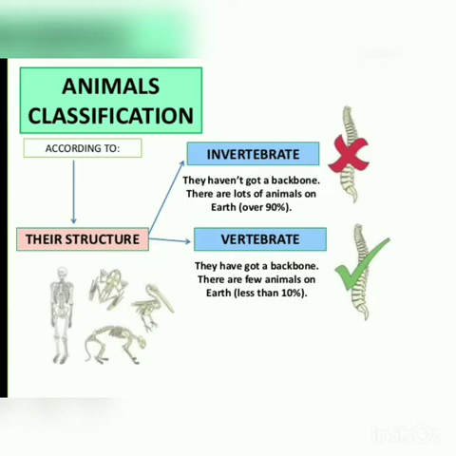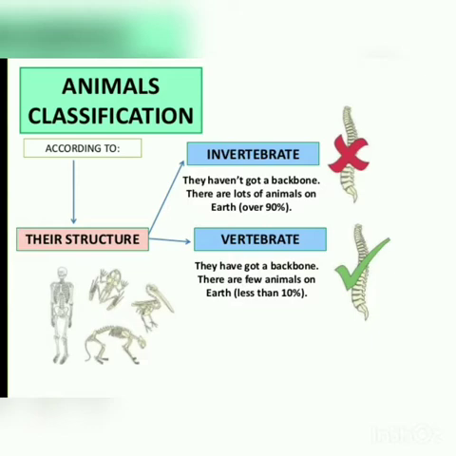It is not necessary that they have a complete skeleton, but they have a spinal cord and skull. Over 90% of animals on the surface of the earth are invertebrates, and only 10% are vertebrates. So invertebrate animals are more than vertebrate animals.